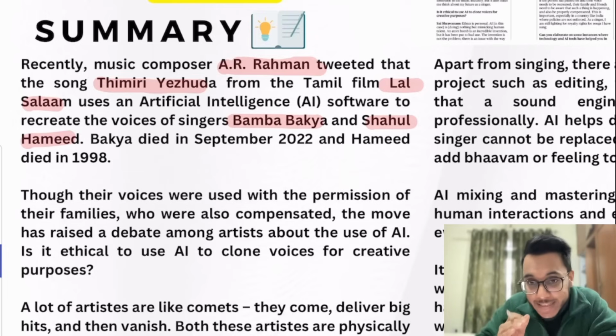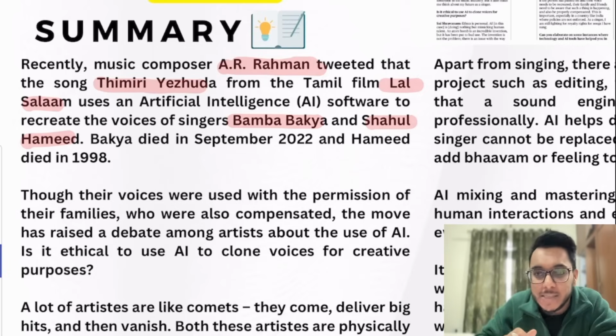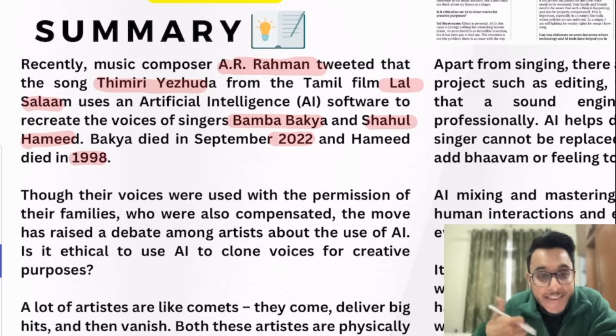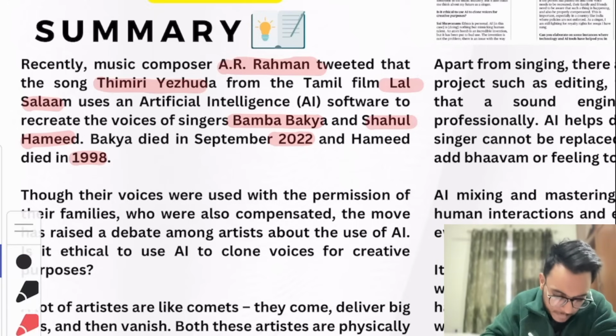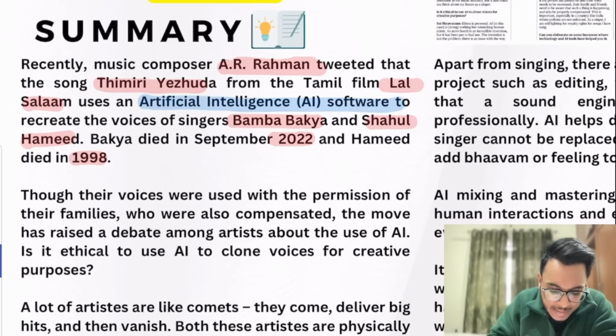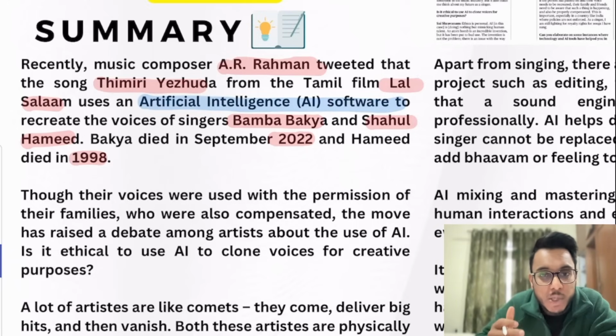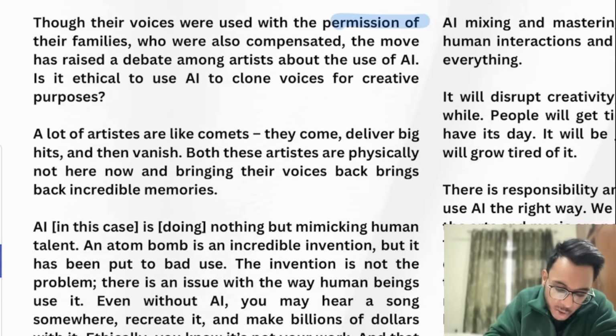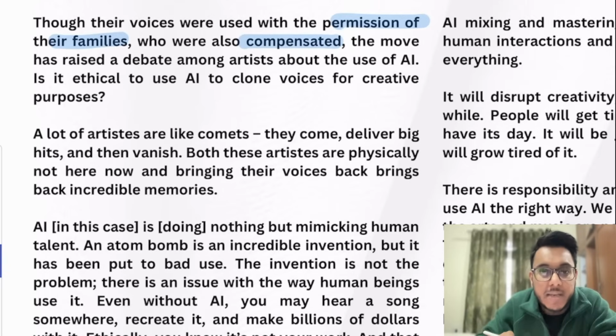Now, these two singers were prolific singers, but they have passed away. Bamba Bakya passed away in 2022 and Shahul Hamid died in 1998. So how has the song been sung in their voice? This particular song has come because of artificial intelligence software. So AI was used to recreate the voices of these two singers. Now their voice has been used with the permission of their family, and their family has also been compensated as their voice is being used.